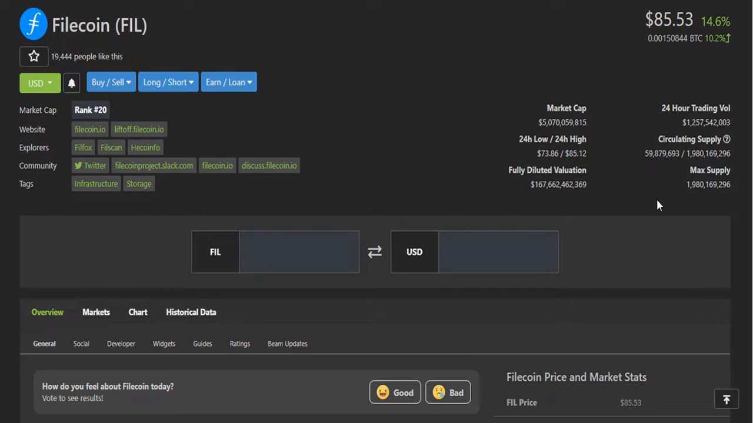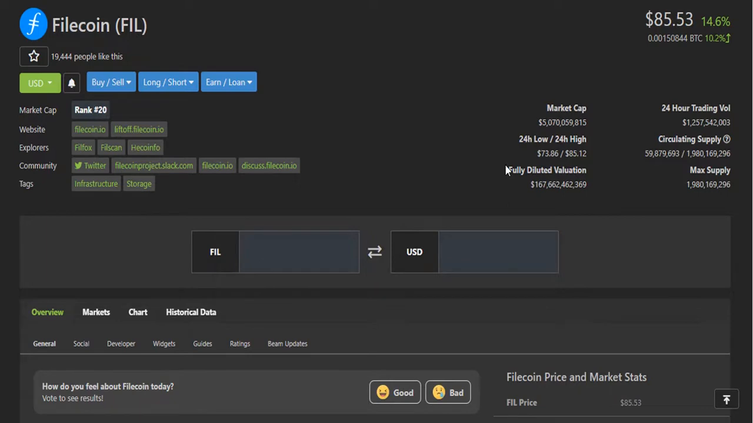This is the CoinGecko page of Filecoin and it is currently trading at $85, and the price increased 14.6% in just 24 hours. Market cap of this token is 5 billion and 24-hour trading volume is 1.2 billion. Circulating supply is 59 million. Total supply is 1.9 million. The 24-hour low price is $73.86 and the 24-hour high price is $85.12. The current rank of this token is 20.